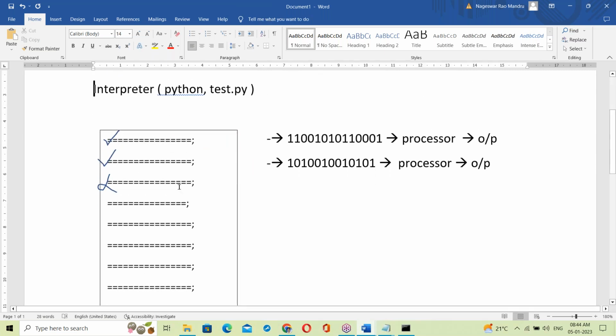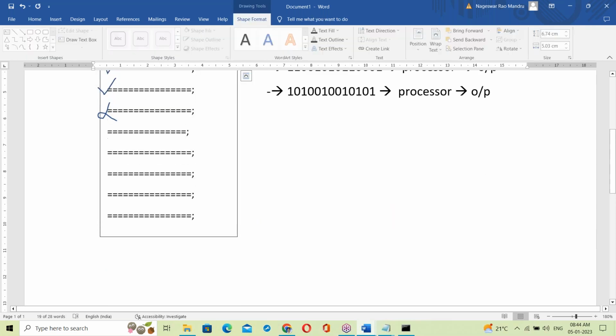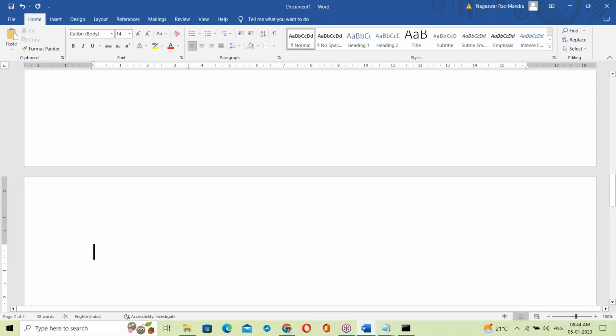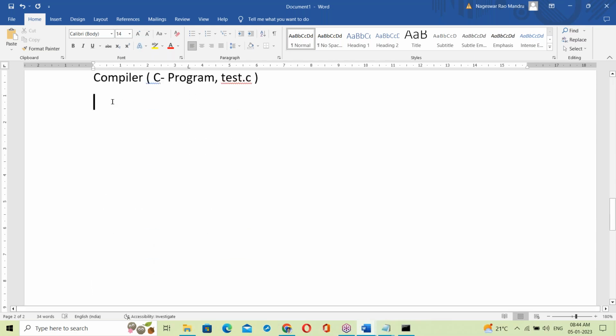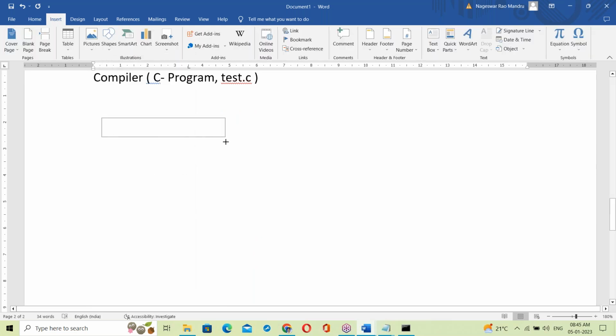Now the compiler. How does a compiler work? Let us talk about the compiler also. For this I'm taking a C program, some test.c program.